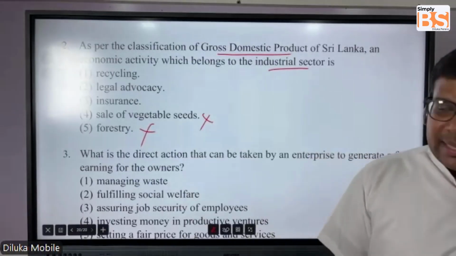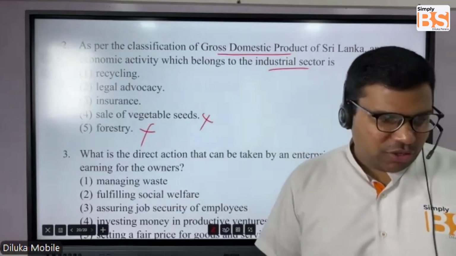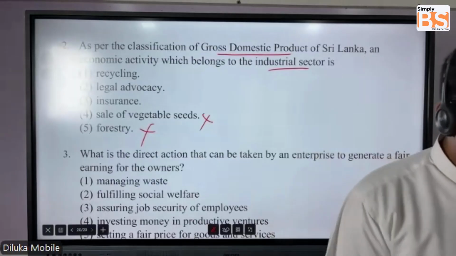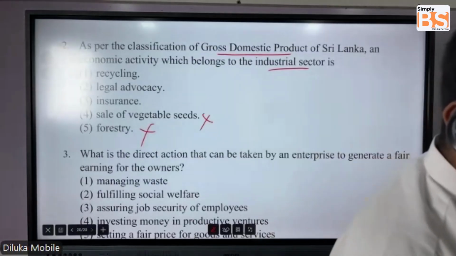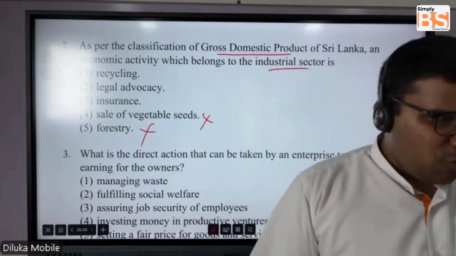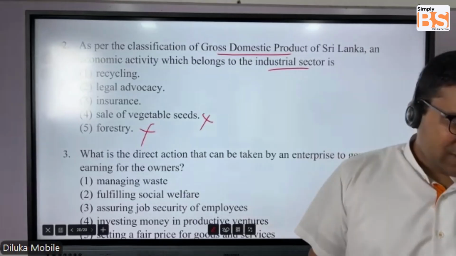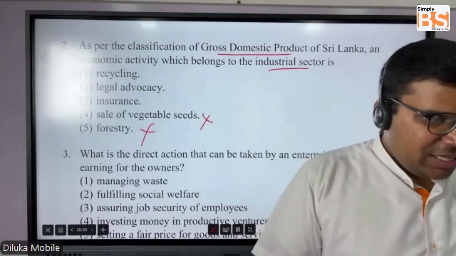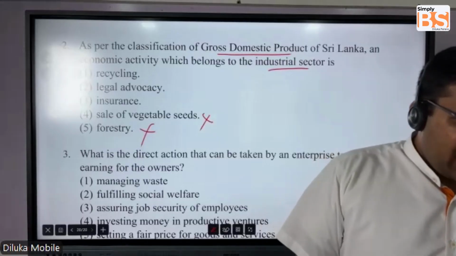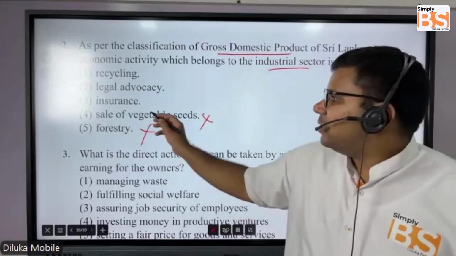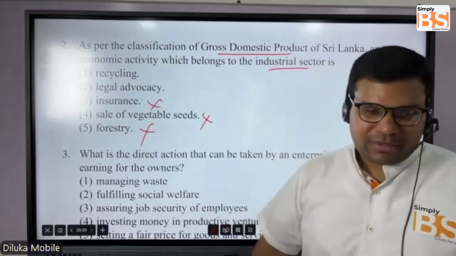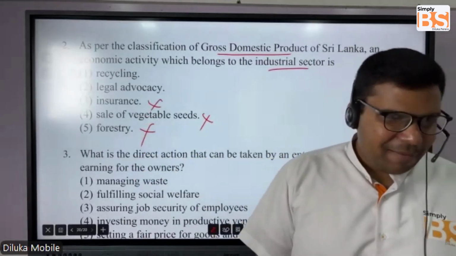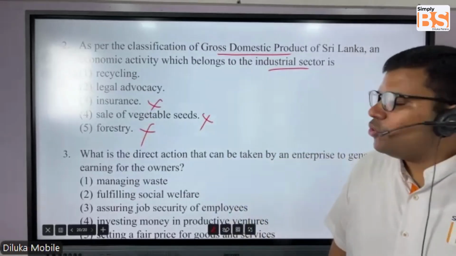Then you take insurance. If you go to the note and check the table, you have financial services, insurance services, real estate activities, all coming under the services sector. Wrong. Then what else do you have?